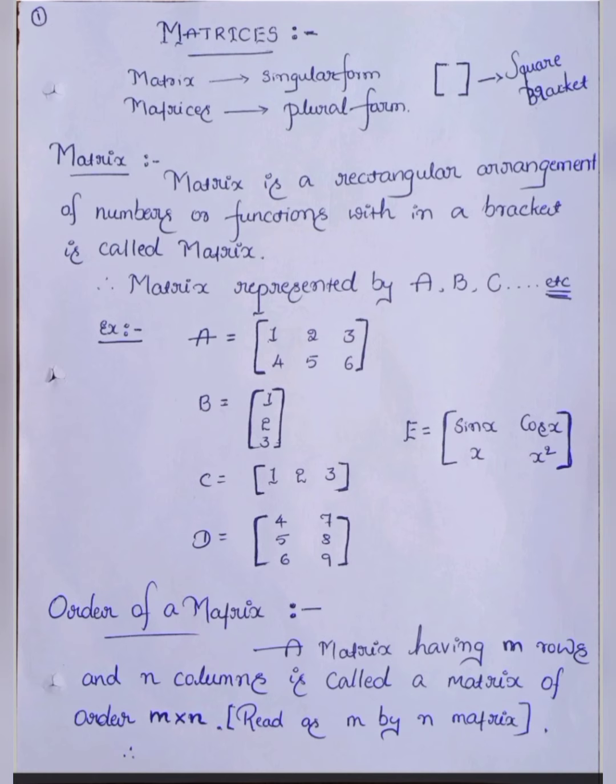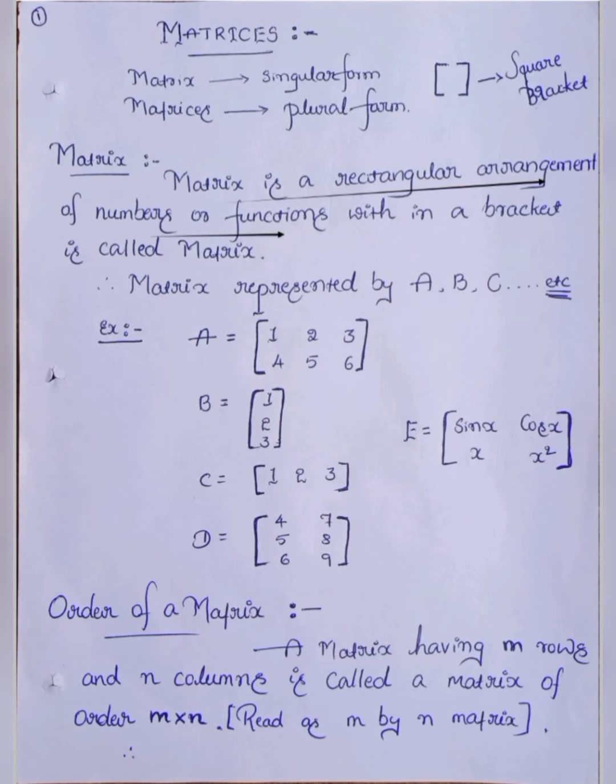What is meant by a matrix? A matrix is a rectangular arrangement of numbers or functions within a bracket.